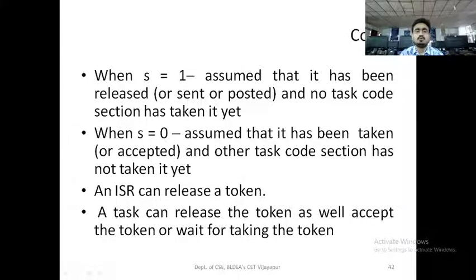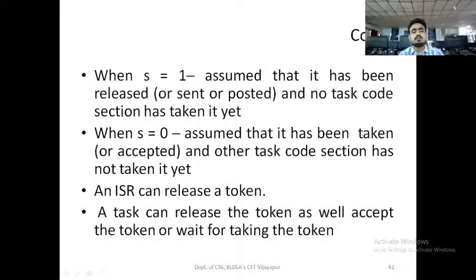When S equals 1, assume it has been released and no task code section has taken it yet. When S equals 0, assume it has been accepted and the other task code has not taken it yet. So S equal to 0 is idle, and 1 is either under process or completed.